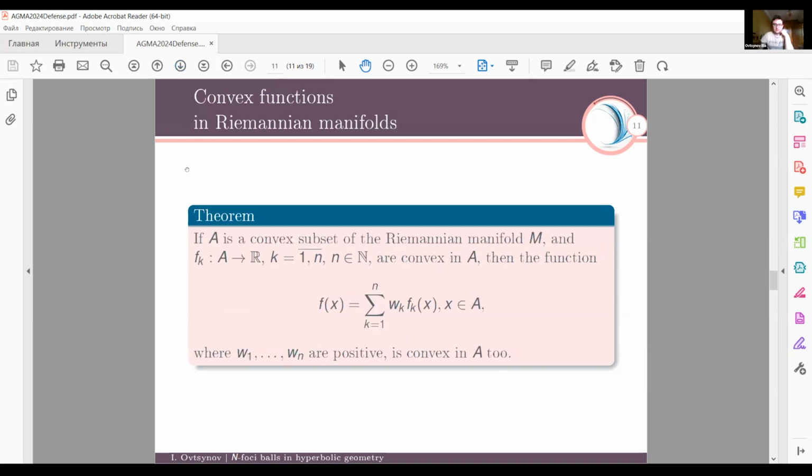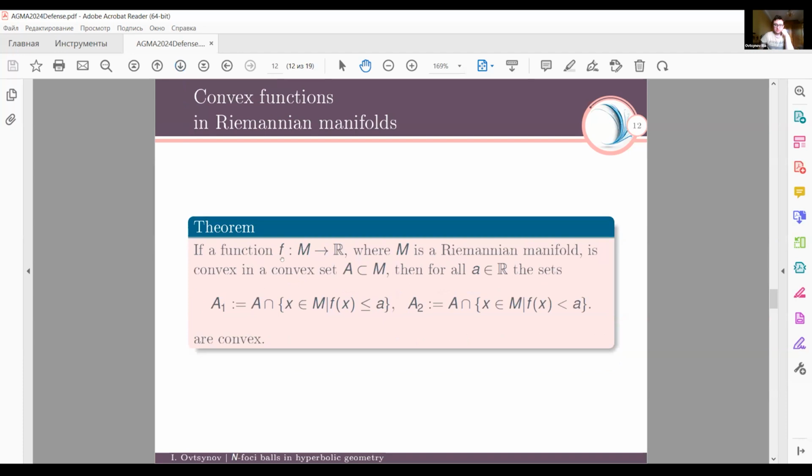It is f of gamma(alpha) is not greater than alpha f(x1) plus (1 minus alpha) f(x2). The first theorem states that any finite linear combination of convex functions on a Riemannian manifold is convex too. And the second theorem states that if a function which maps a Riemannian manifold into the space of real numbers is convex in a convex set A, then for all a from R, the sets {f(x) less than a} and {f(x) less than or equal to a} are convex.